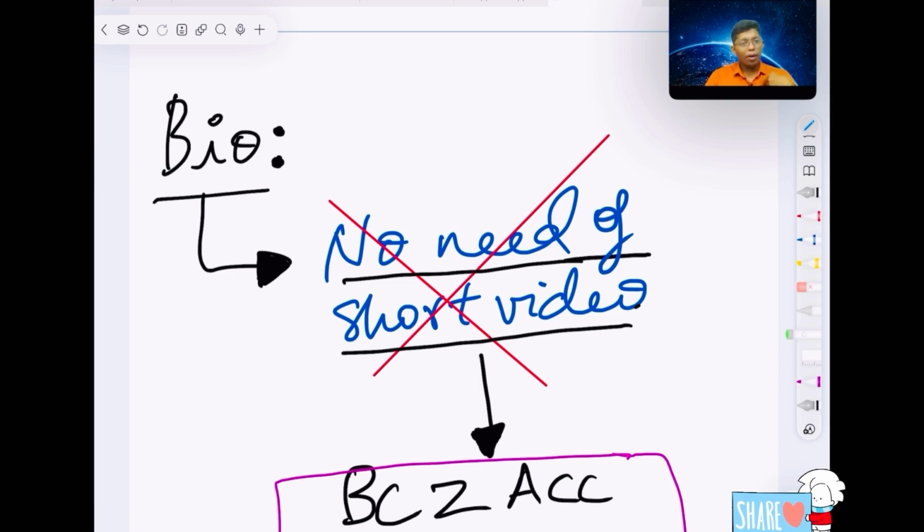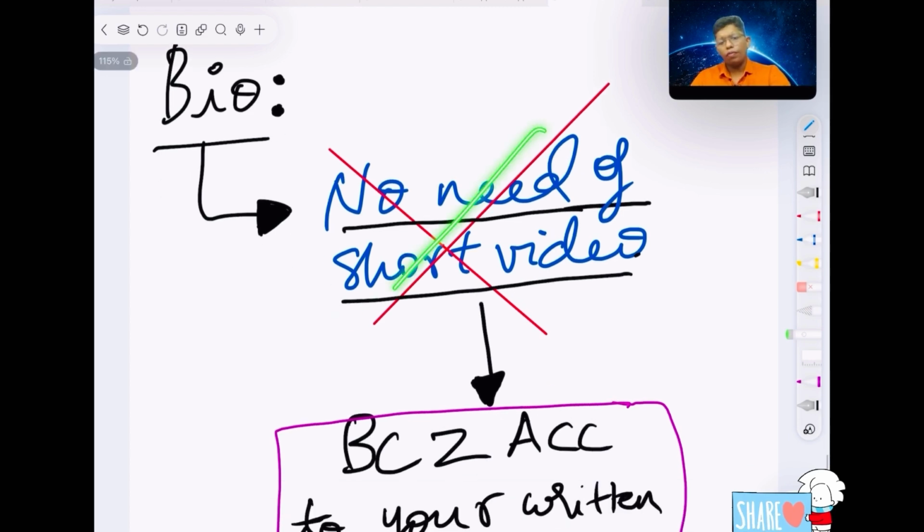The reason is I have made them. I did it a year before, in 2024, so I definitely know how to make the chapters. But in bio I can't. If a chapter is a little bit difficult, there are more topics and more examples. You can't understand the flow of chapters. At that time you can make notes, but at other times it is not useful. That's why I'm not making any short videos.